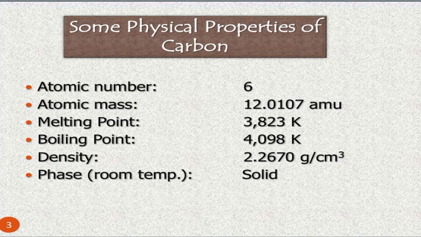Some physical properties of carbon. We know that the atomic number of carbon is 6 and the atomic mass is equal to 12.0107 amu. Melting point is 3823 Kelvin and boiling point is 4098 Kelvin. The density is 2.267 gram per centimeter cube, and the phase at room temperature is solid.